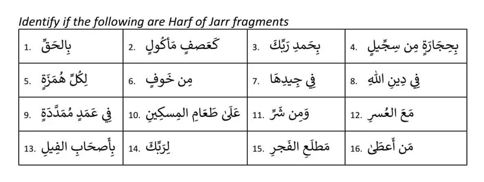But what we learn in harf of jar is ba ta kaf lam waw min, not man. Min means from, man means who. Two completely different words that often get confused. So don't get confused. If you see man, it is not a harf of jar. But if you see min, it is a harf of jar.